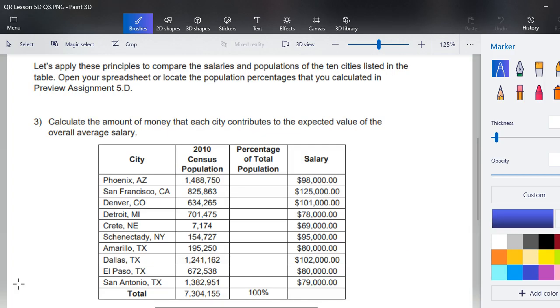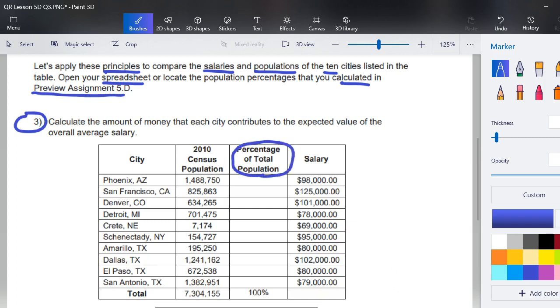Beginning question 3, actually before, it says let's apply these principles to compare the salaries and populations of the 10 cities that are listed. Open the spreadsheet that we calculated in preview assignment 5D, and we're going to work on a column, and we're going to create another column, and we're going to do a calculation, this expected value, much faster than what we could have done with all of that raw data. So I'm going to head on over to the spreadsheet and work probably the rest of our lesson from there.